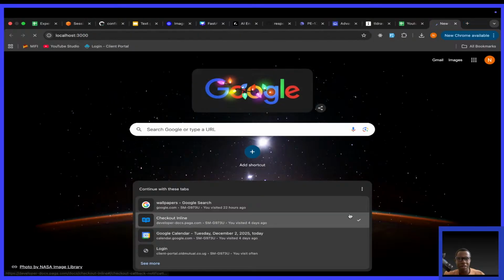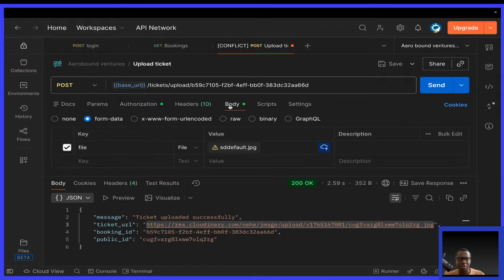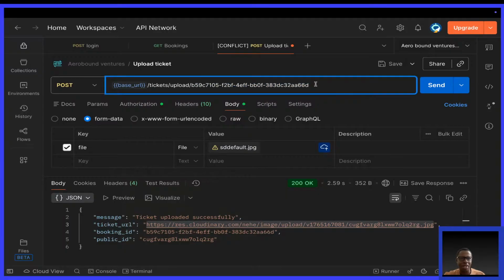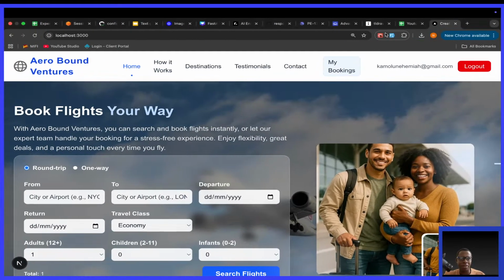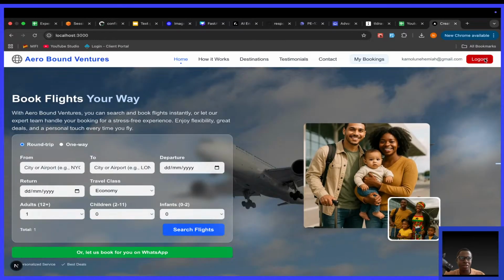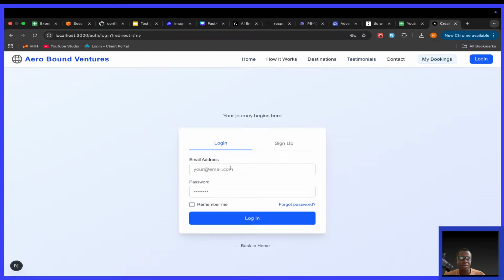Remember, if you see Postman, in Postman, we sent the booking ID. This is the booking ID, okay? Say upload this ticket for this booking ID. And that's what happened. So maybe I can zoom out a little bit. I don't know if you're still authenticated as this user. If I go to my bookings, okay, let's now log in.